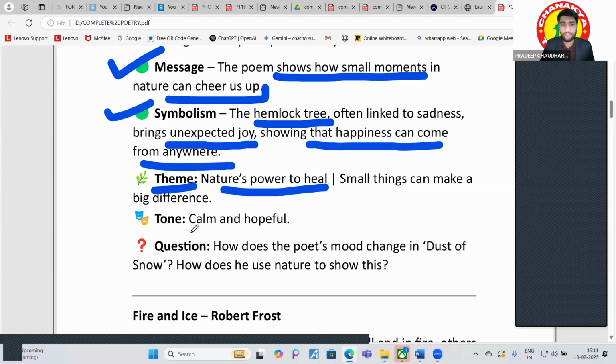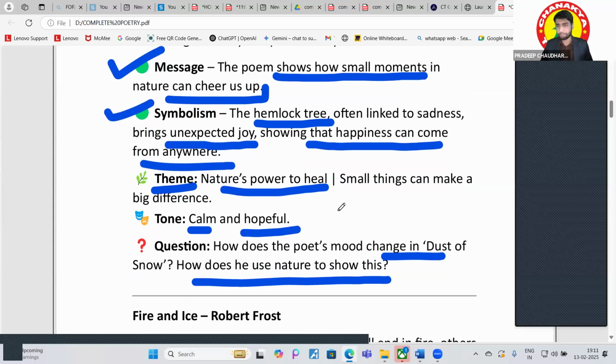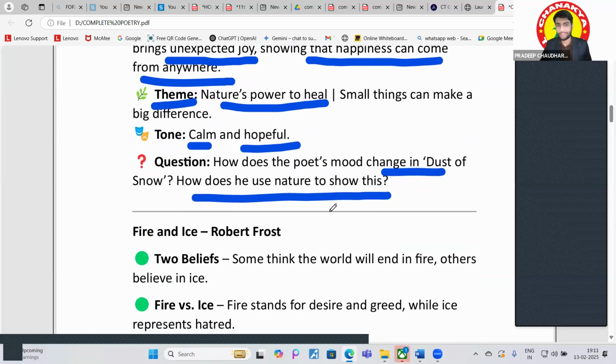What is the tone of this? First, the tone was melancholic. After that, calm and hopeful. Okay, melancholic, calm, and hopeful. Okay. What question came? How does the poet's mood change in Dust of Snow? How does he use nature to show this? So you can simply answer by writing these points only. Got it? And you have got your answer as well.